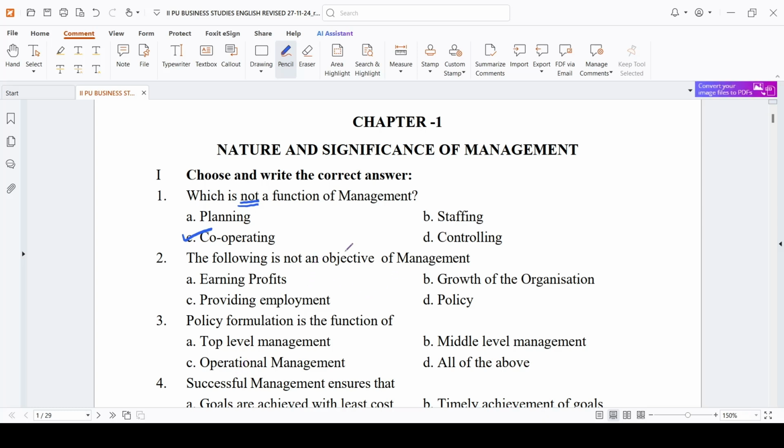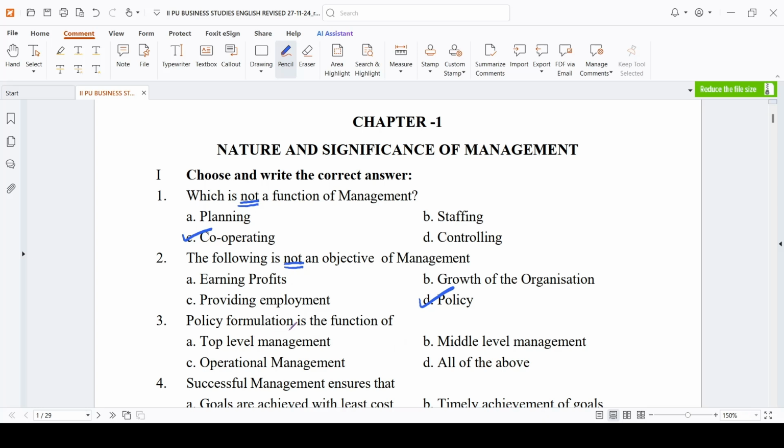Next one, the following is not an objective. This is very important: not. The following is not an objective of management. What are the different objectives of management? You have organizational objectives, personal objectives and social objectives. Here earning profit is an objective of management. Growth, obviously it is an objective of management. Providing employment comes under the social objectives of management. Only the remaining one is policy. Policy is not an objective of management. It is a plan, one of the standing plans which they are going to use in their organization.